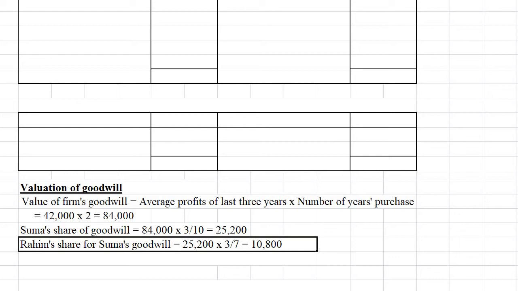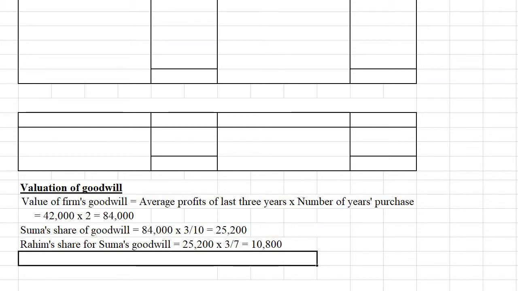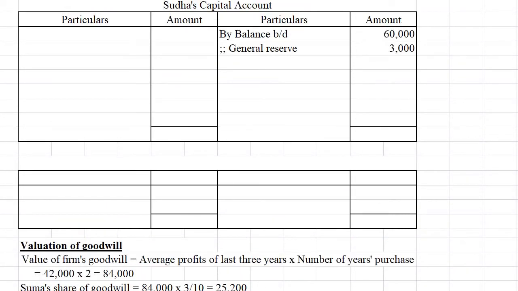Okay, 3:4 was their ratio. Out of that, 3 by 10 is gone. So remaining is 3:4. That means Rahim's share of goodwill will be calculated on 3 by 7. That is the gaining ratio of Rahim. Like that, Karthik's share of Suma's goodwill will be 25,200 into 4 by 7. That is 14,400. Okay. So now let us enter that journal entry.